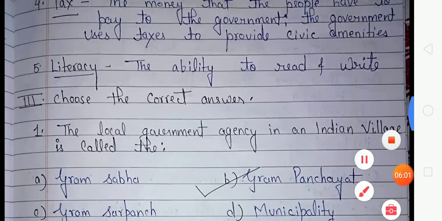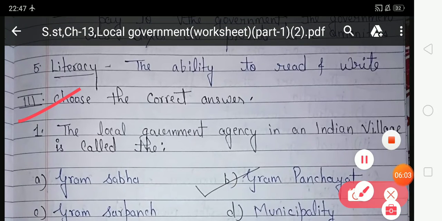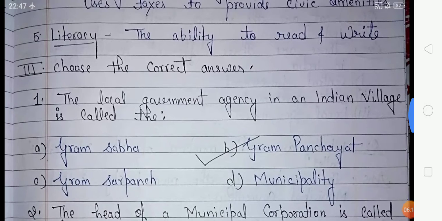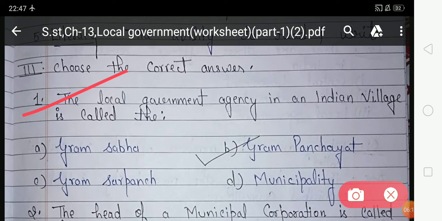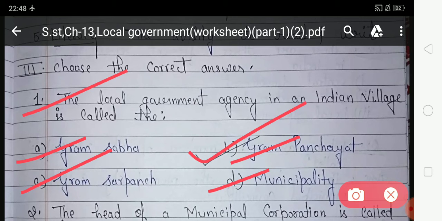Now look at the third exercise, that is choose the correct answer. It means in this exercise you have to choose the correct option from the given options. Look at the first one. Local government agency in an Indian village is called the. So what do we call the local government agency in an Indian village? Your option A, Gram Sabha, option B, Gram Panchayat, option C, Gram Sarpanch, option D, municipality. Which option is correct? Your option B is correct, because the local government agency in an Indian village is called the Gram Panchayat. So you have to take the option B.